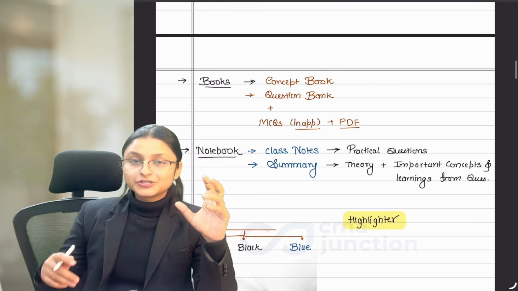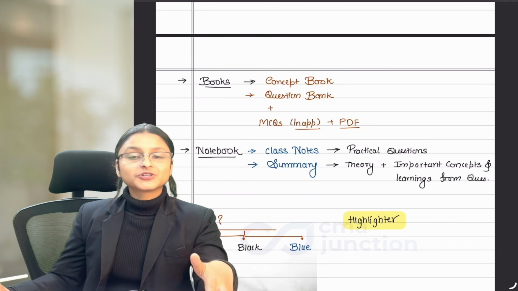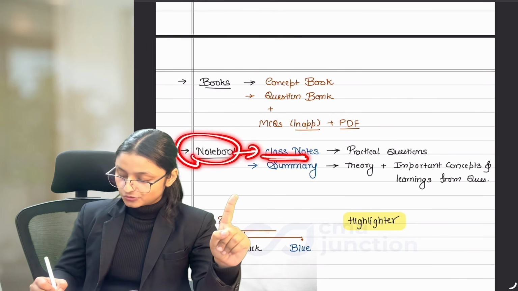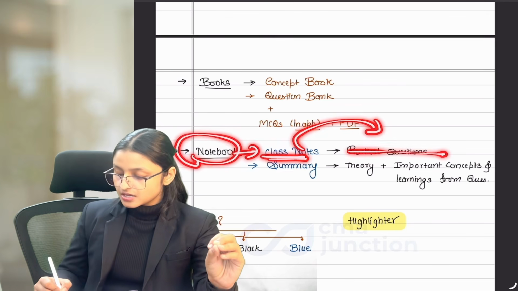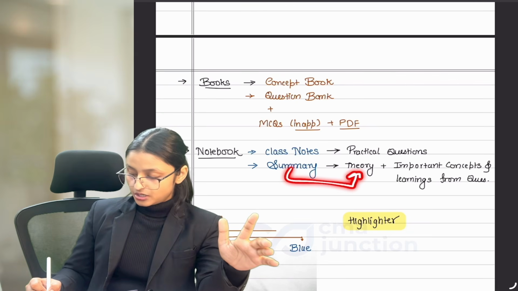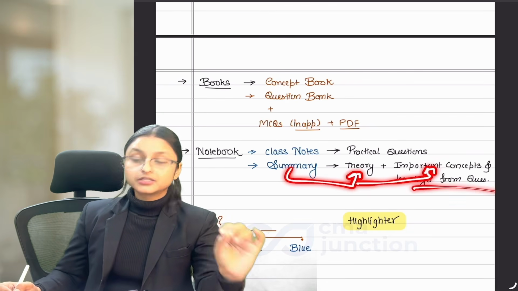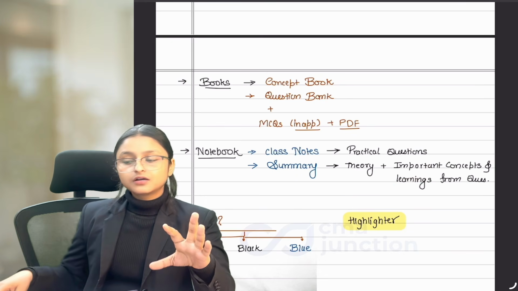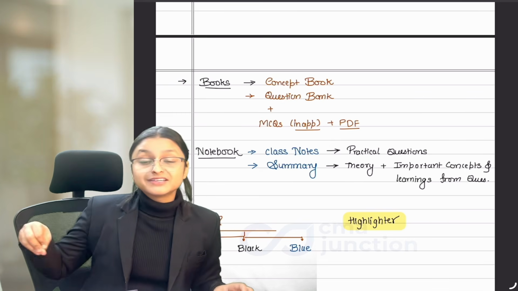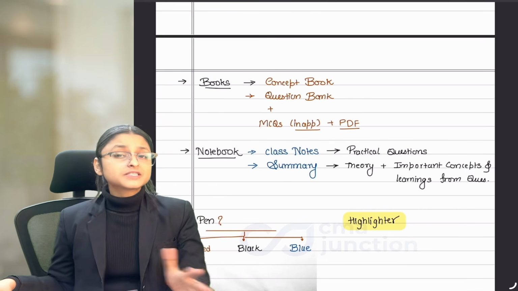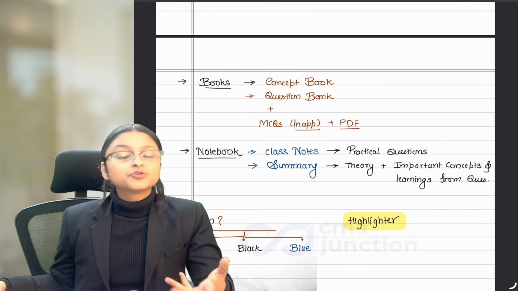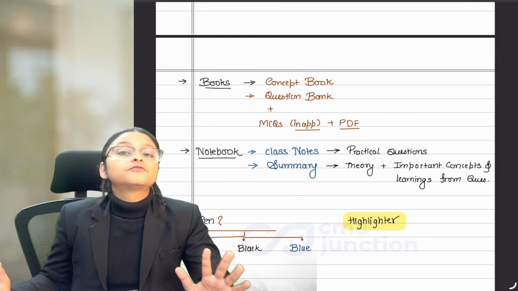Now, as we need to solve a lot of questions, as Strategic Cost Management is specifically a practical subject, we need notebooks. The first one is class notes, where we are going to solve all the practical questions, and the second one is your summary notebook. This summary notebook will have all the theory part, all the important concepts and learnings from questions. Even after solving a long practical question, if we feel that we have learned something different from it, we are going to write it in this summary book. This summary book is made specifically for your one day before examination revision. Or else if you want to revise anytime, you can use this summary book. This is going to be really helpful for all of you.